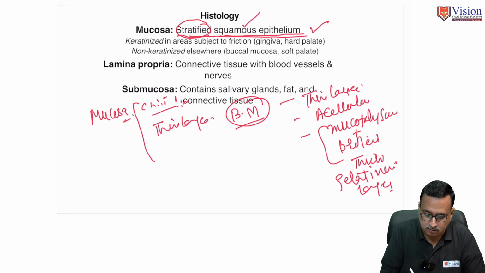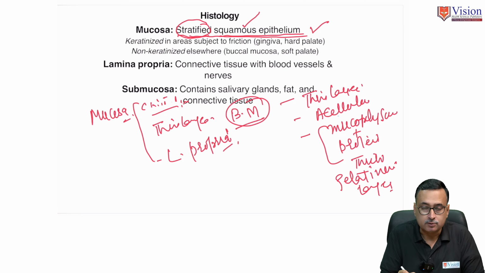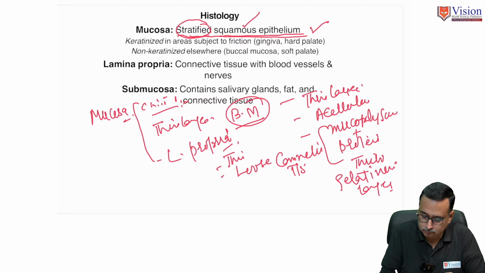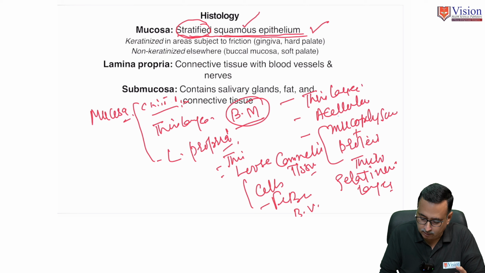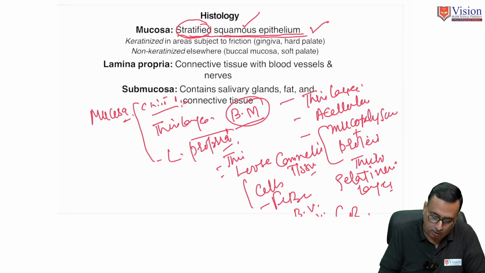Then there is the third layer which we call lamina propria. Lamina propria is again a thin layer made up of loose connective tissue. What are the components? It contains cells, fibers, blood vessels, lymph vessels, and nerve fibers. So these constituents together constitute lamina propria.